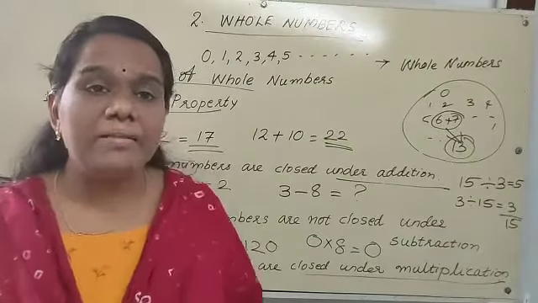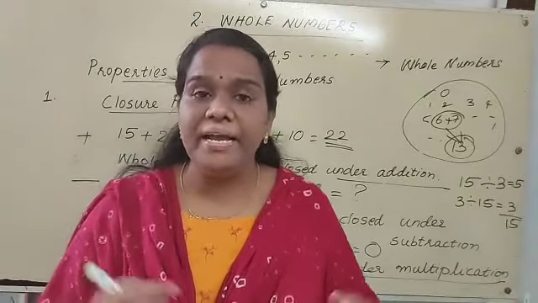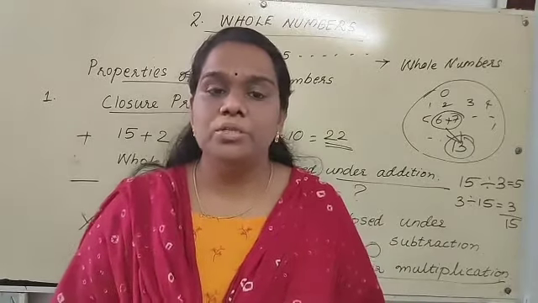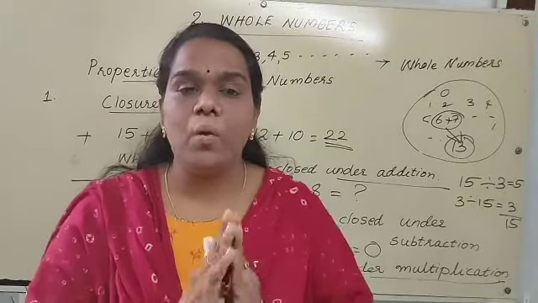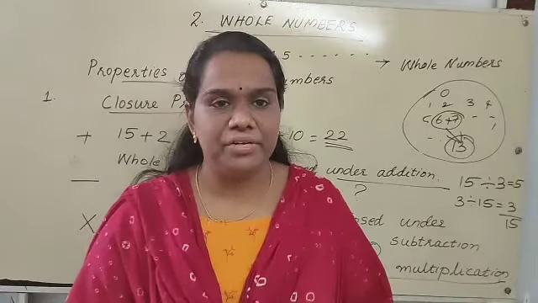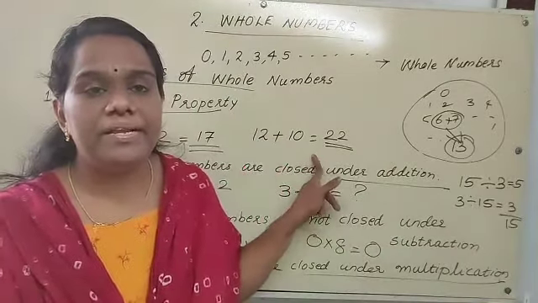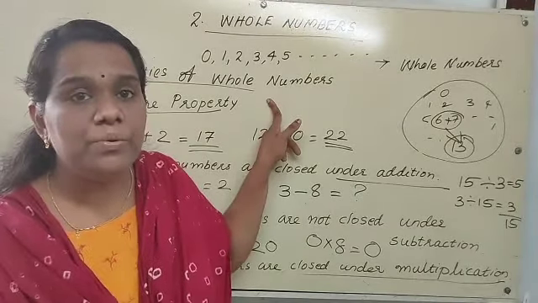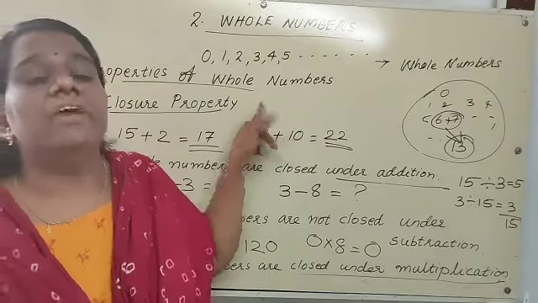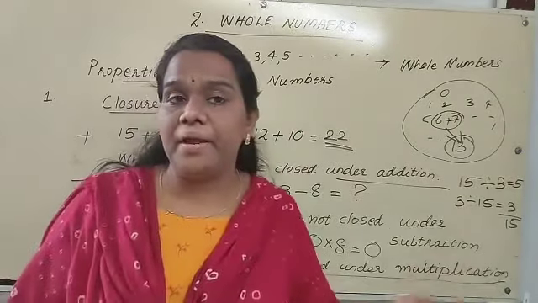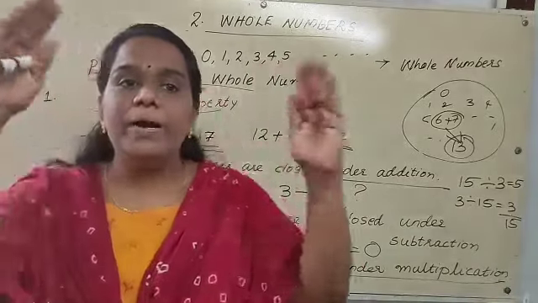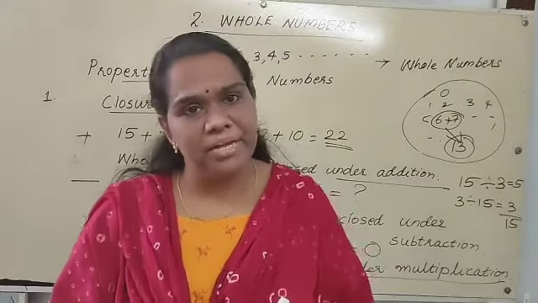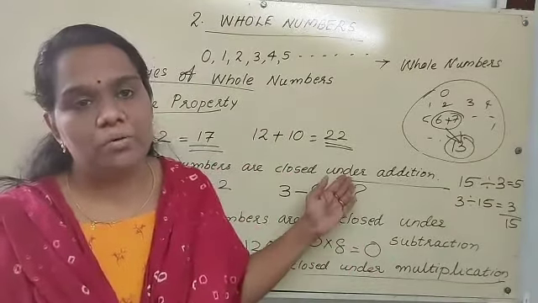So when we divide any two whole numbers, we may or may not get a whole number. So whole numbers are not closed under division. This property of whole numbers is known as closure property. What is closure property? When we add two whole numbers, we get another whole number. When we multiply two whole numbers, we get another whole number. So we can say that whole numbers are closed under addition and under multiplication. I think now you understood what is closure property.